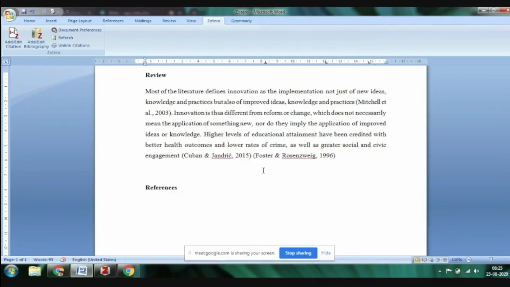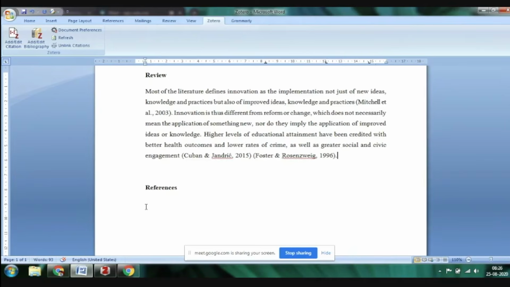It becomes easier to cite, and you can definitely change the style according to which journal you are submitting to, or whatever style you are following. This is the maximum you can do for citation. You can go on writing with the help of Zotero, and citation becomes easy.